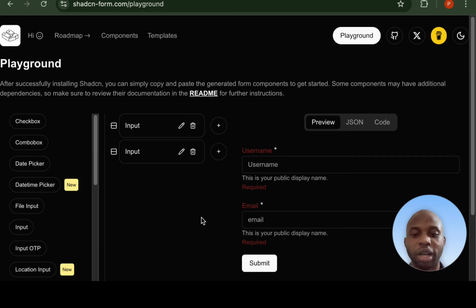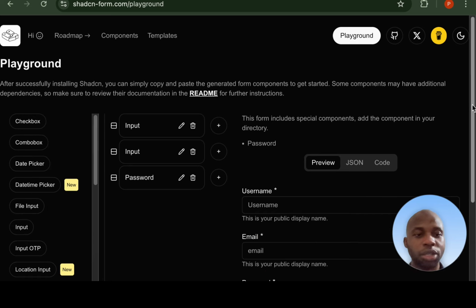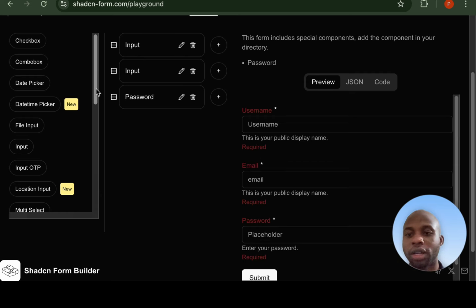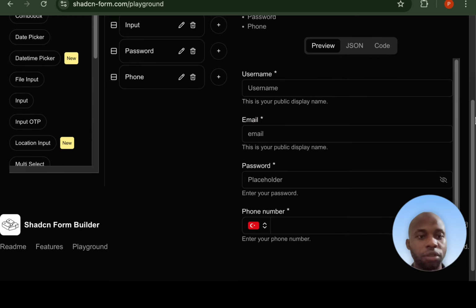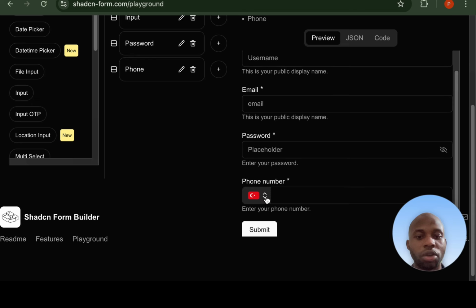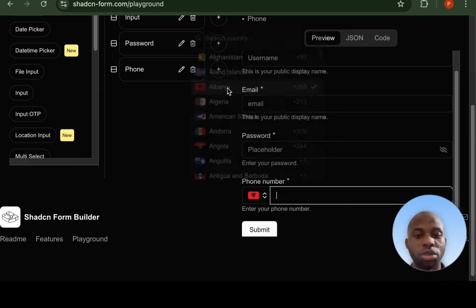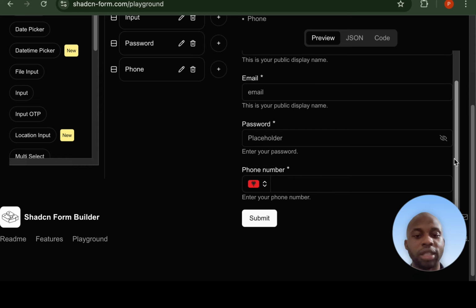Everything is perfectly working. You can also choose to put password. For example, I can add my password. Now I have a password input here. This is my password. You understand? Everything is working. Look, the validation is also working. I can decide to put this phone input. This phone number is very cool because look at the country selector. Everything is very nice and visible. You can choose the country you want, then you can add the country information here. Everything is very nice, and the validation is working.